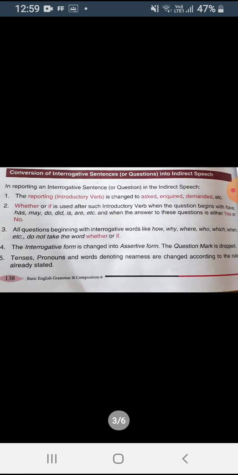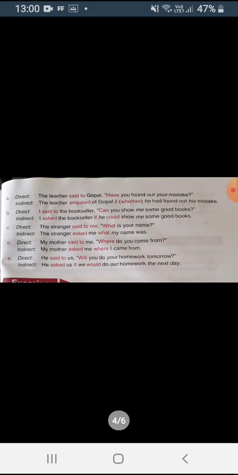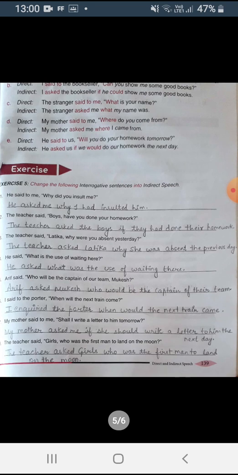These two topics we have discussed today, conversion of imperative sentences and conversion of interrogative sentences into indirect speech. And related to this, exercise 4 and exercise 5 I had given to you. Solve it and match the answer from solution PDF. And after this, only one topic is left that we will do in the next class. So I hope today's lecture is clear to you.